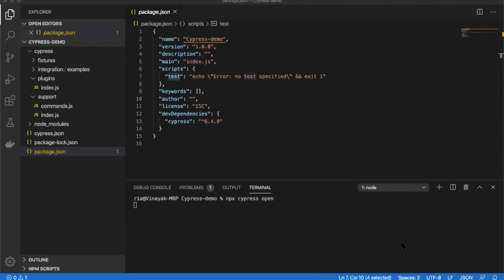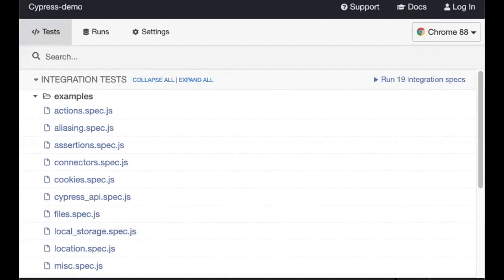Just want to add here, when this command is run, you can see by default some spec files are already there. Once we click on any of the specs, it will execute.